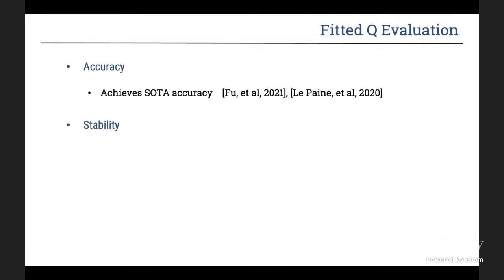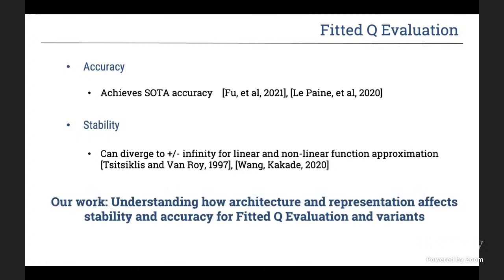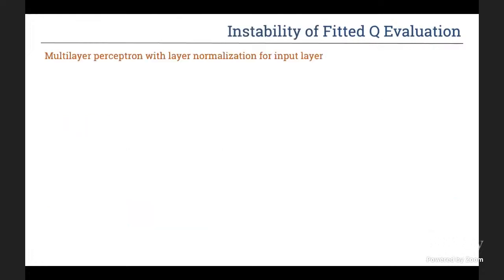However, there is also work out there that talks about the stability of FQE. In particular, it can diverge to plus or negative infinity for both linear and nonlinear function approximation. So we wanted to understand how architecture and representation affects stability and accuracy for FQE and variance.